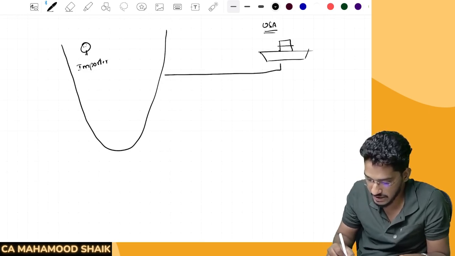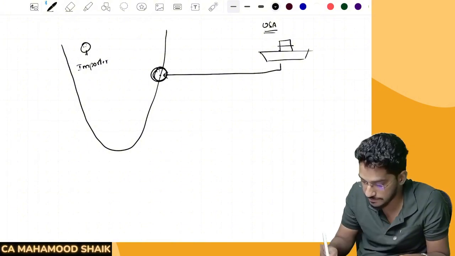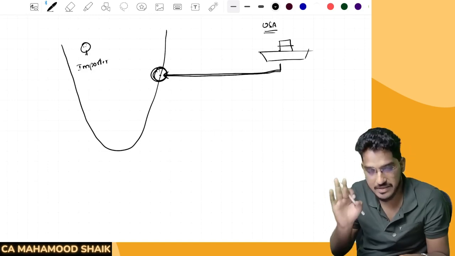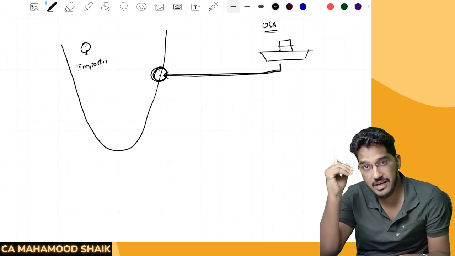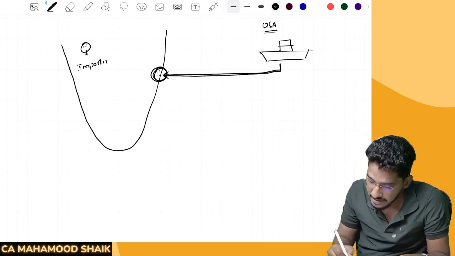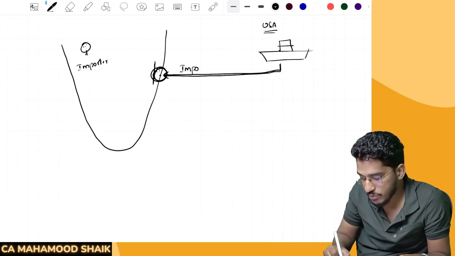Now these goods will come to this port. Say for example, at the Vizag port, he's getting them unloaded. So the goods, till the time they stay at that customs station, or till the time they stay at that warehouse, I told you about warehousing of the goods in the previous session, till the point of time they are cleared for home consumption, they will be called as imported goods.